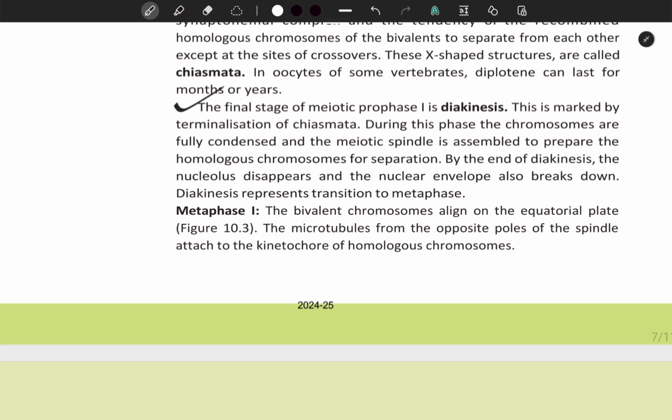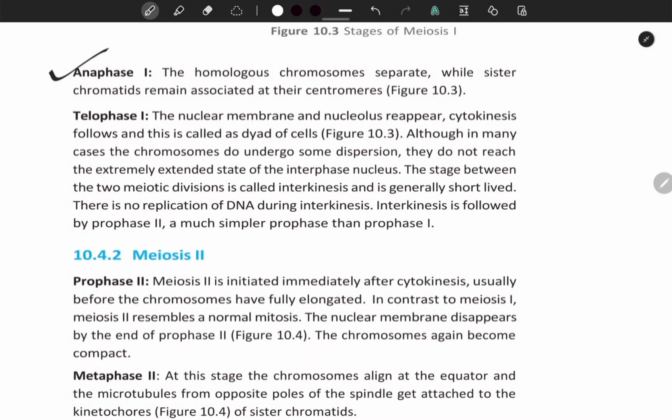This represents the transition to metaphase. Metaphase first: the bivalent chromosomes align on the equatorial plate. The microtubules from the opposite poles of the spindle attach to the kinetochores of homologous chromosomes. Anaphase first: the homologous chromosomes separate while sister chromatids remain associated at their centromeres.